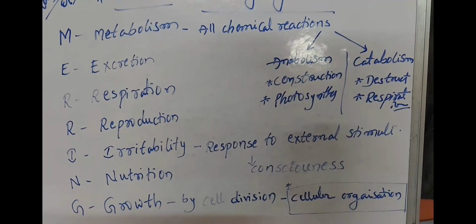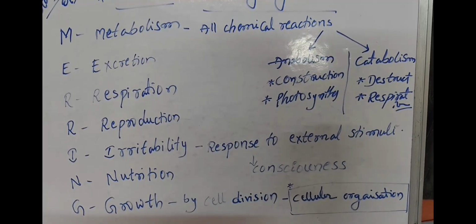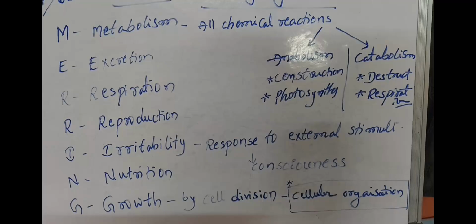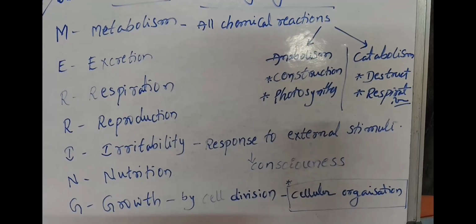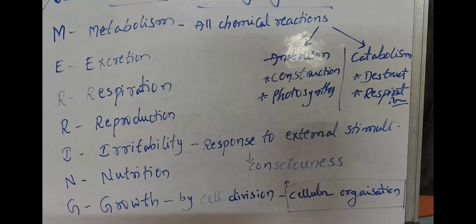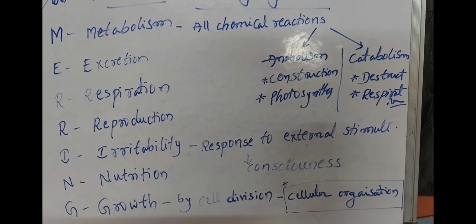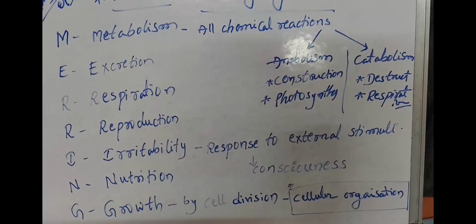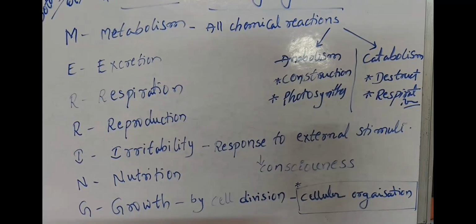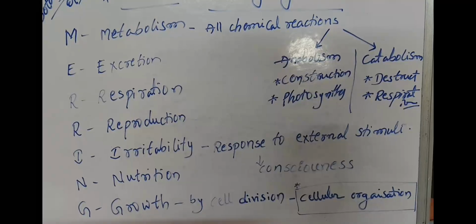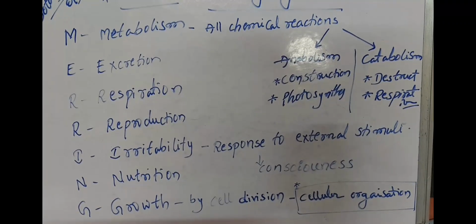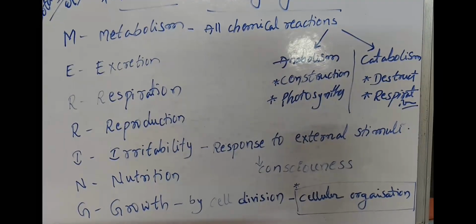The last one is growth. Growth is of two types, extrinsic growth and intrinsic growth. Extrinsic growth means growth from the outside: when particles accumulate on a mountain, the surface area increases, so that is extrinsic growth. But in living organisms, there is intrinsic growth by cell division.